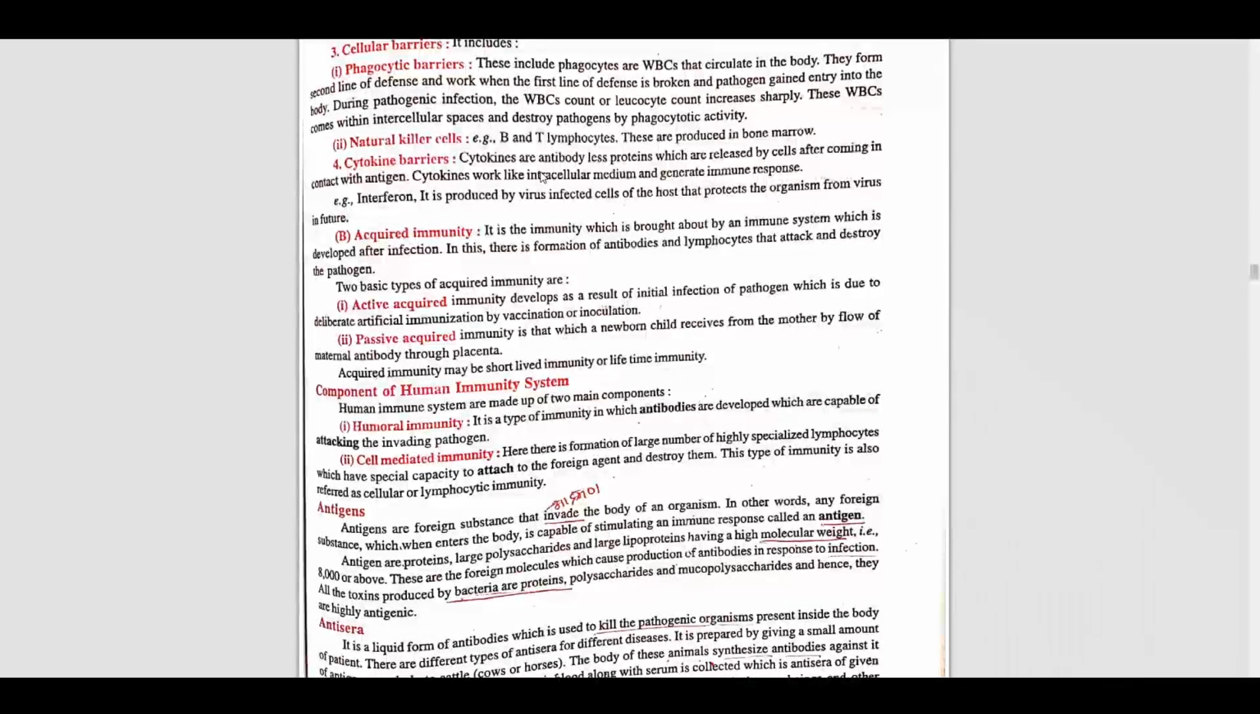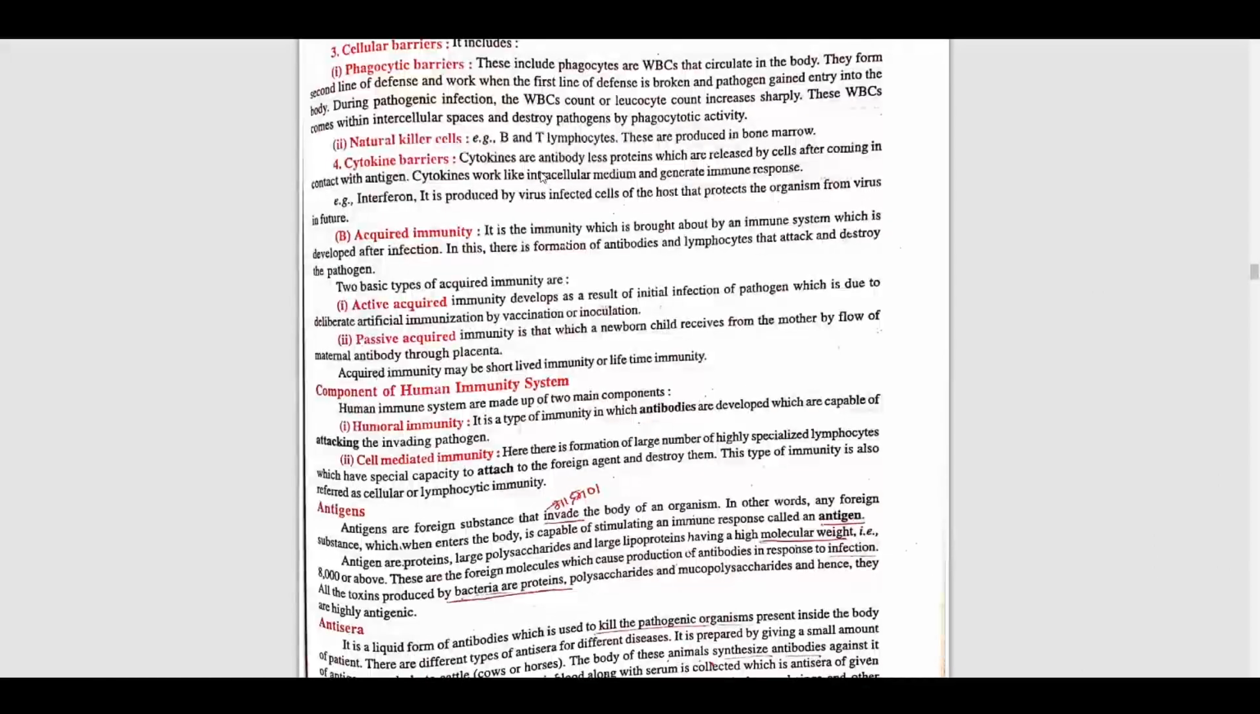Now we'll talk about acquired immunity. It is an immunity brought about by the immune system, which is developed after infection. In this there is a formation of antibodies and lymphocytes that attack and destroy the pathogen.